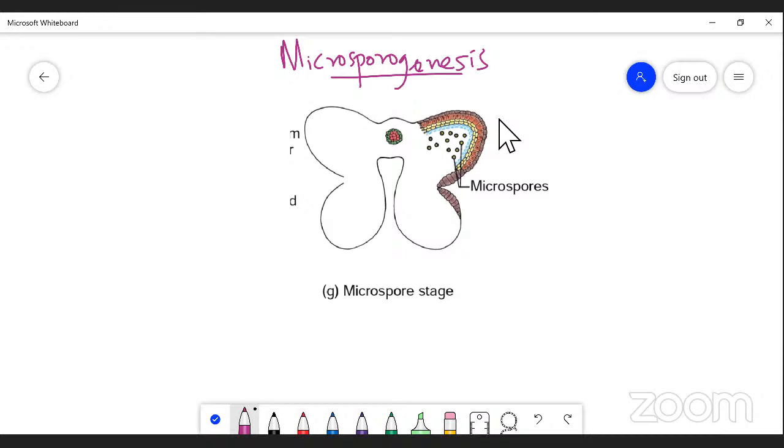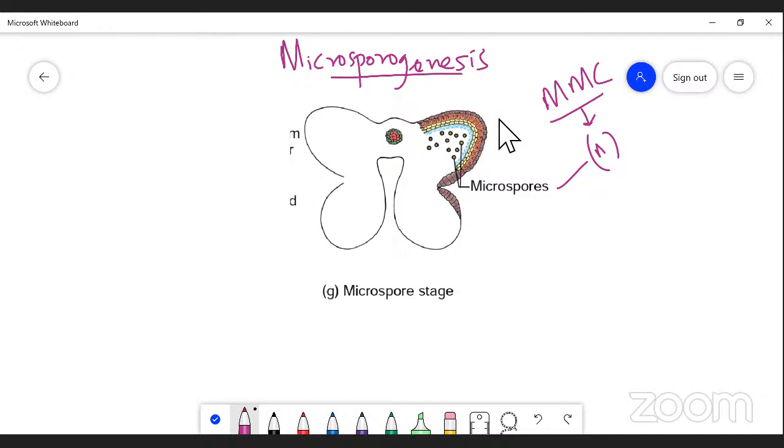It is the process by which microspores are formed. Microspores are haploid and are derived from the microspore mother cell, or MMC, which is responsible for the formation of microspores.